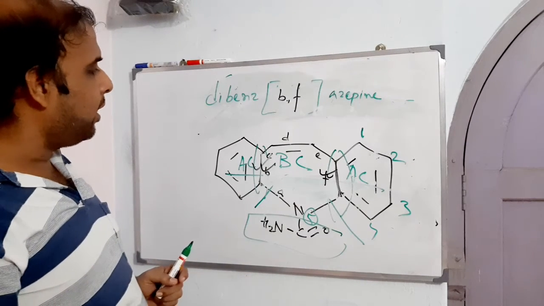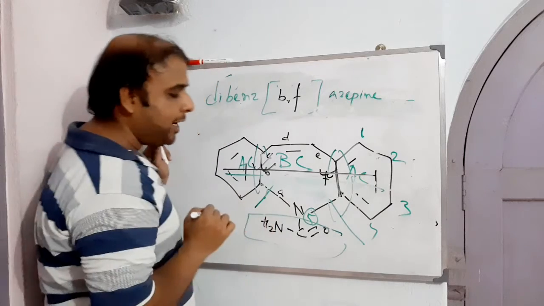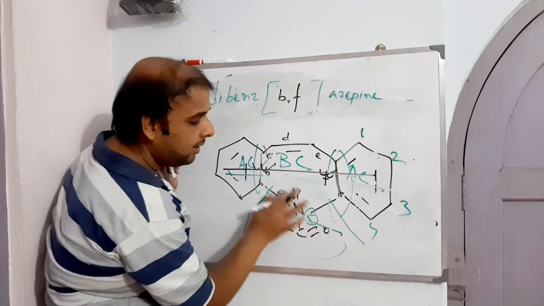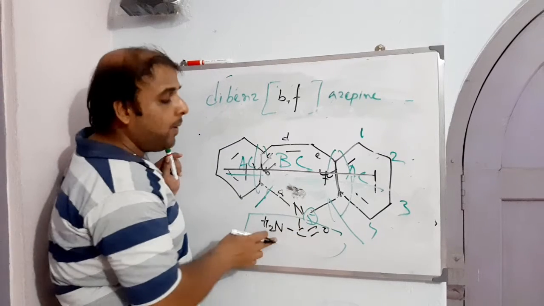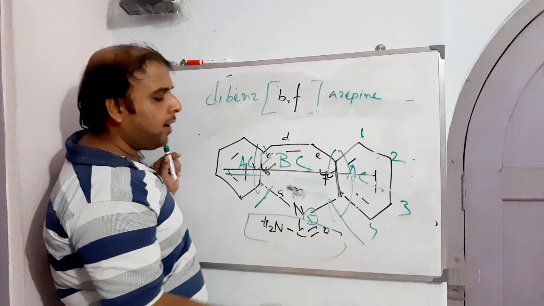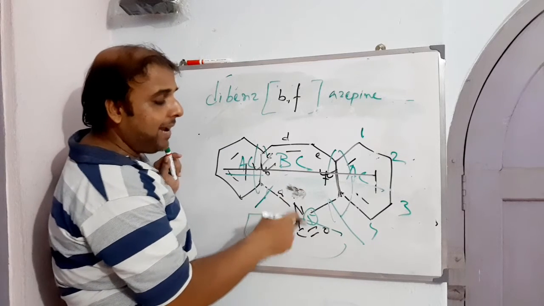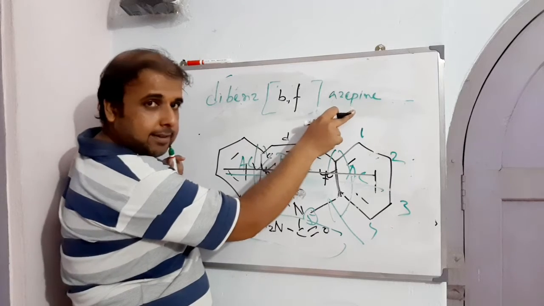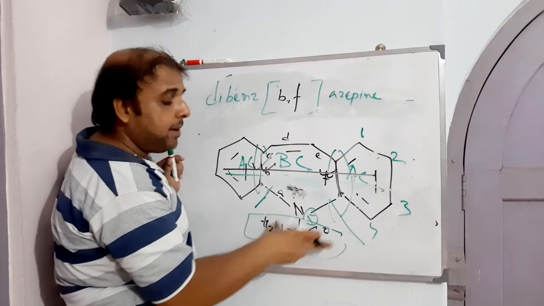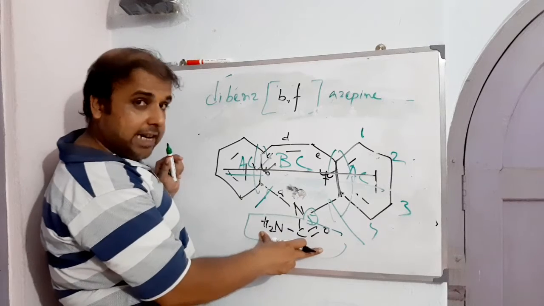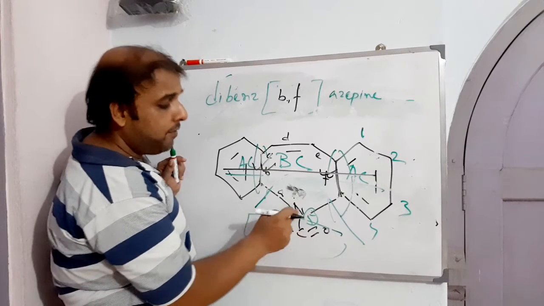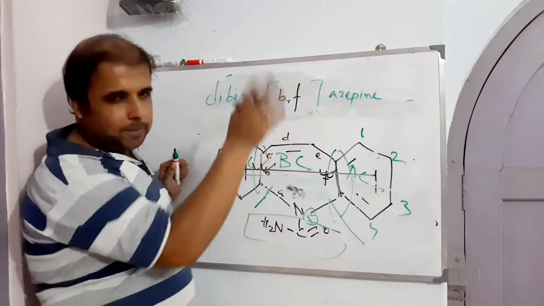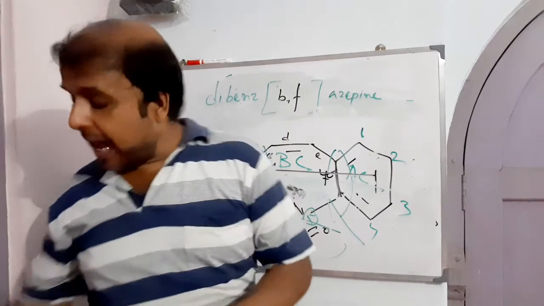So this is about all of this in a row arrangement, and then position 5. Earlier it was hydrogenated, later on it has been converted into CONH2. So you can also call it 5H-dibenz[b,f]azepine-5-carboxamide, or in other words you can also call it 5-carbamoyl-dibenz[b,f]azepine. Either of these chalega, right? So this is about the IUPAC naming.